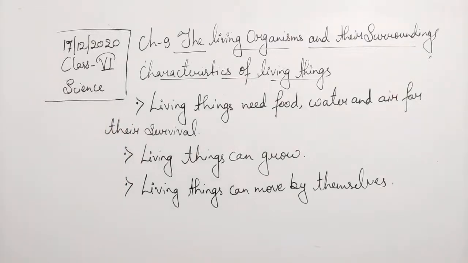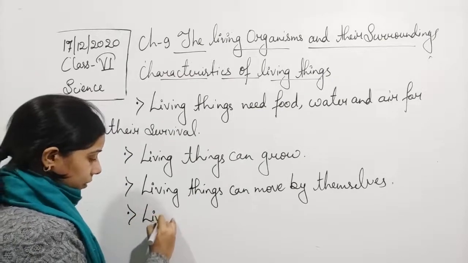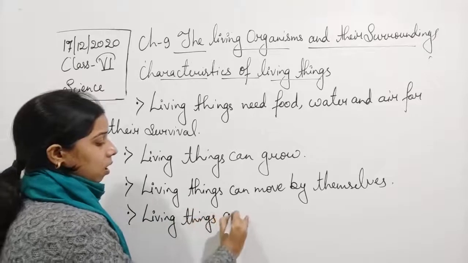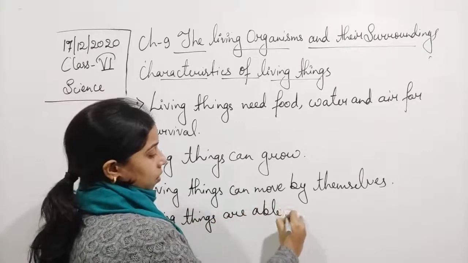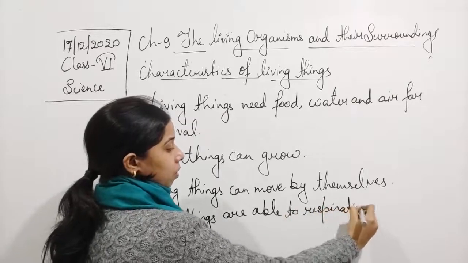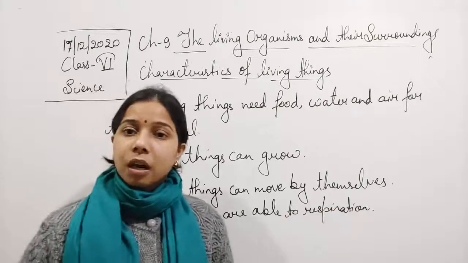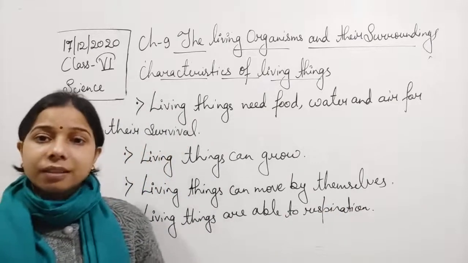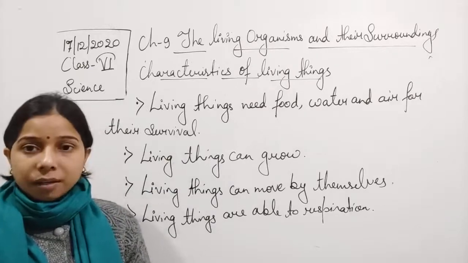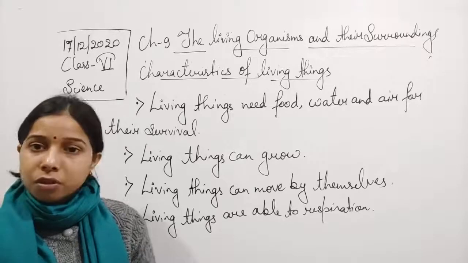The next one is that they are able to respire. Okay, student, if suppose you are not getting a sufficient amount of oxygen, what will happen? You will die. If the animals do not get the sufficient amount of oxygen, they will also die.